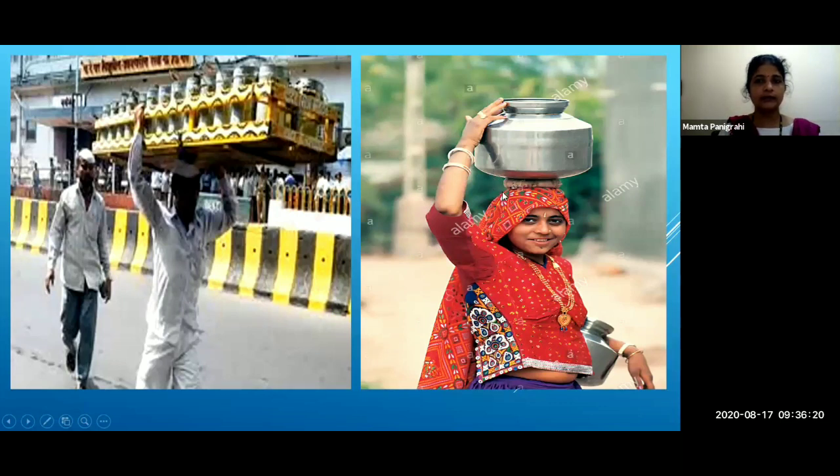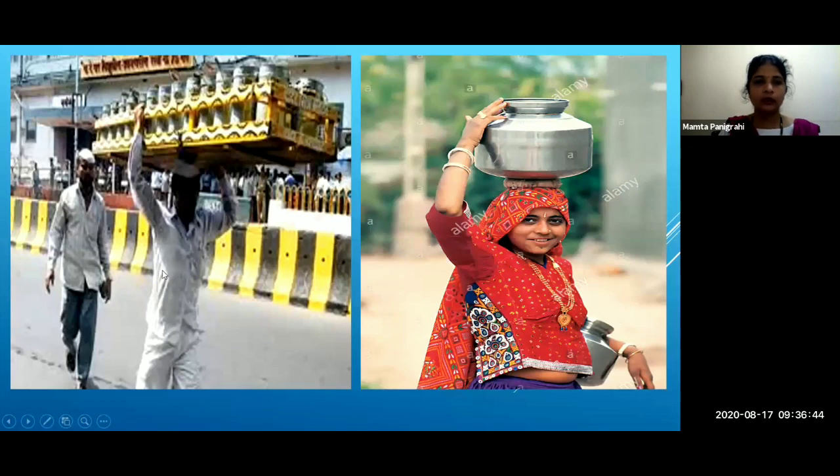It increases the area of contact of the basket with the head. And since the load now falls on a larger area, the pressure reduces. The pressure on the head is reduced and it becomes easier for them to carry this heavy load.